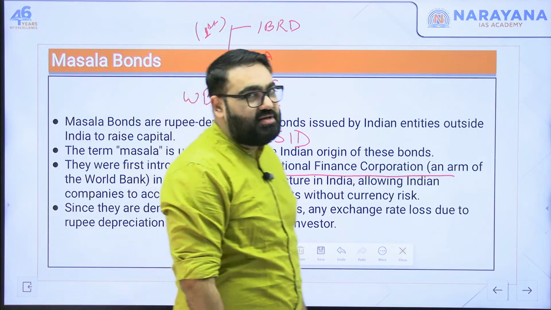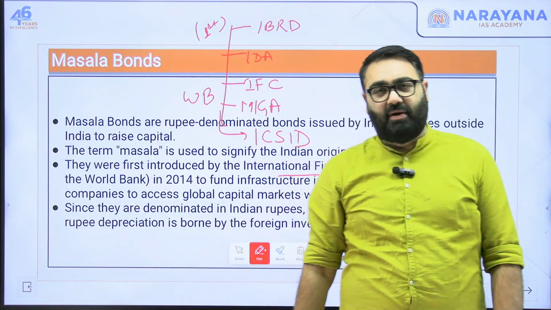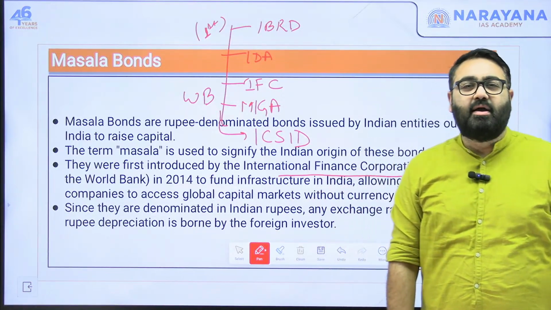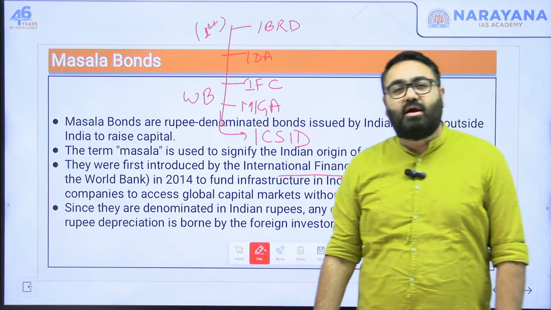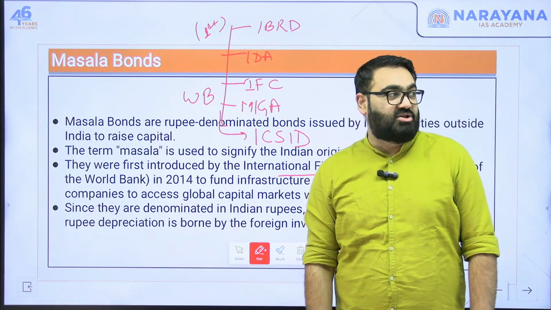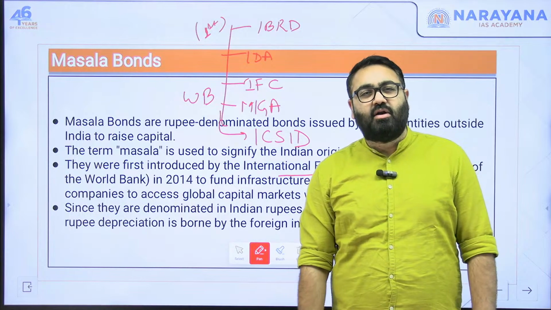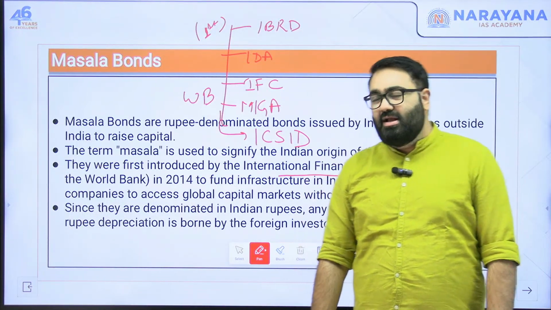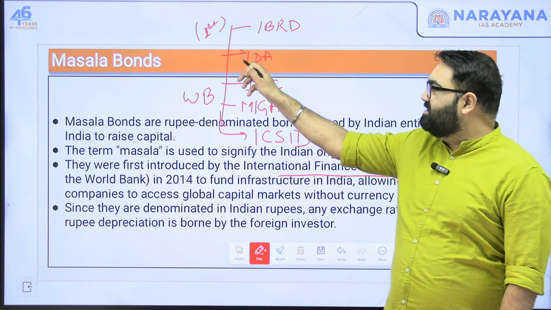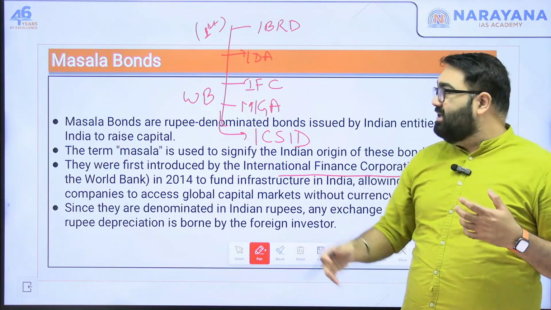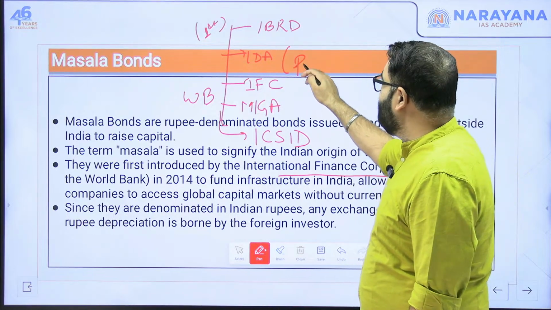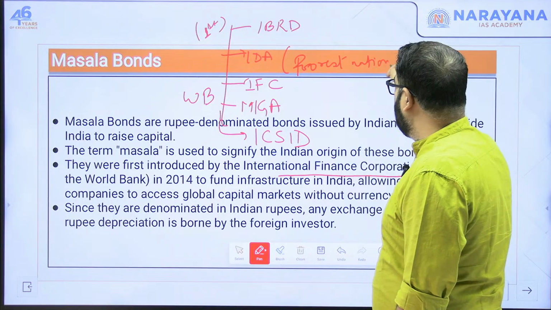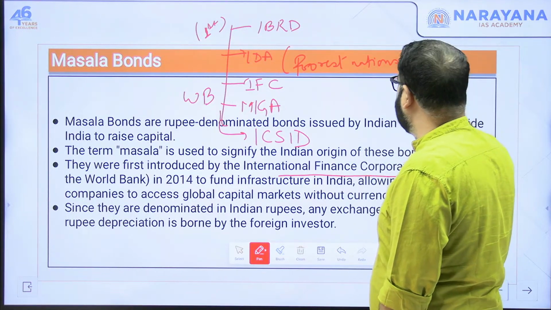IBRD is International Bank for Reconstruction and Development. This was the institution that was set up first after the Second World War, mainly to give loans to European countries that were destroyed. The infrastructure was destroyed after the Second World War. So to give them loans for reconstruction and development, IBRD was set up. Then the IDA came in, International Development Association. The difference right now is IDA gives loans to the poorest countries, poorest nations like LDCs, least developed countries.